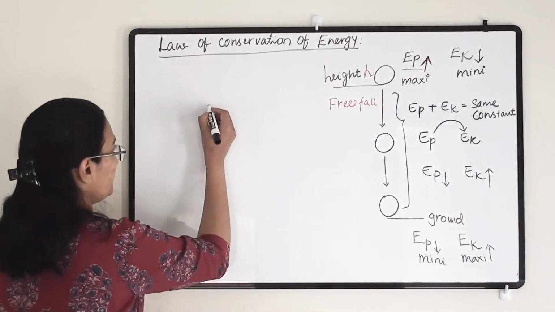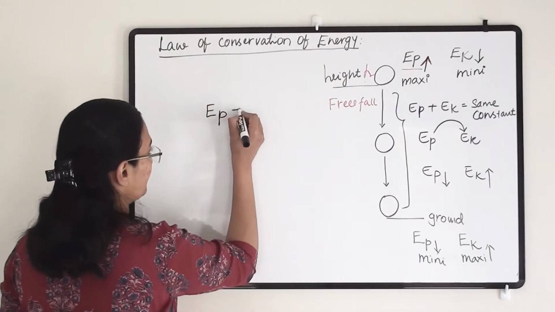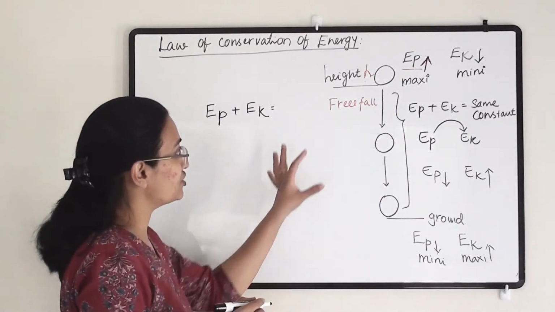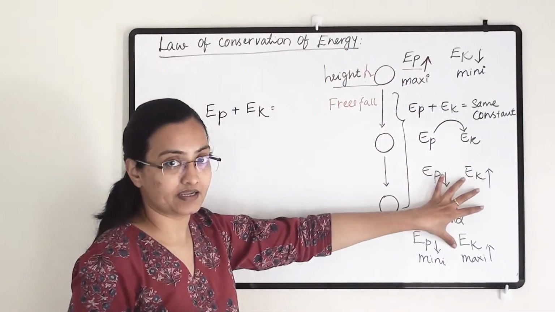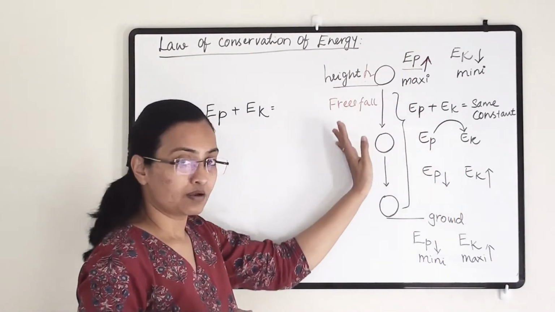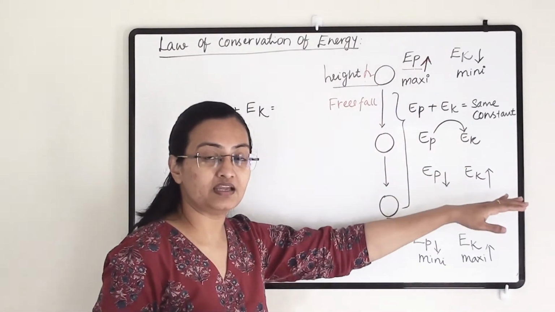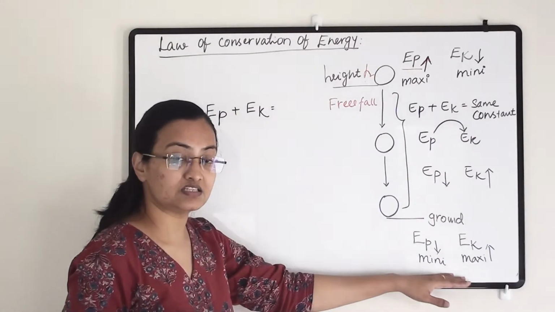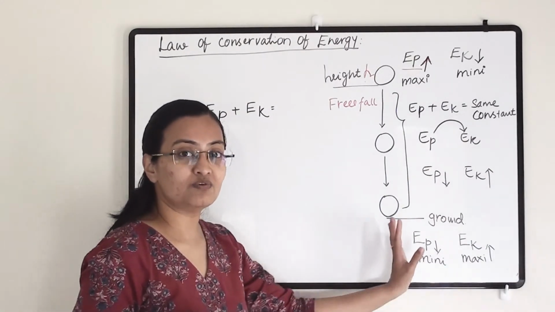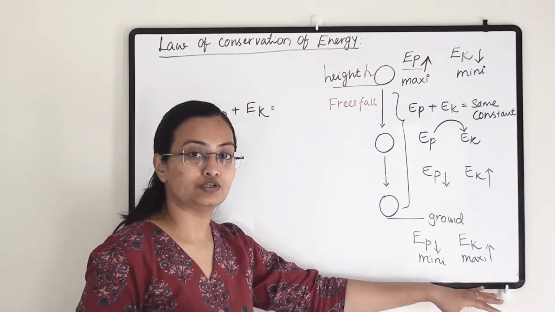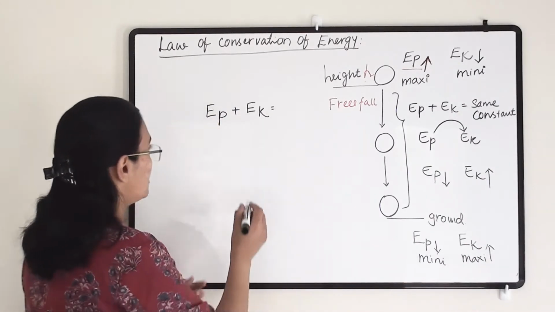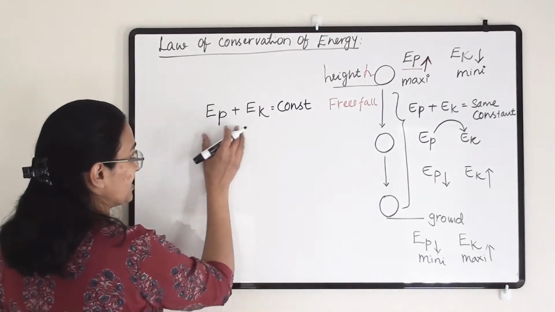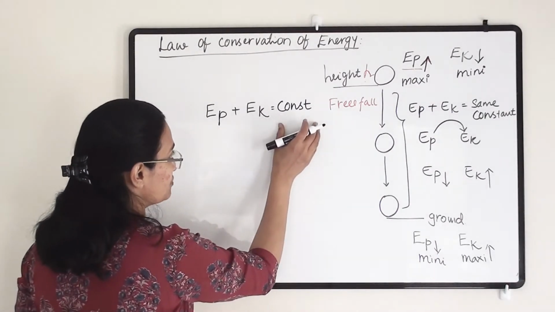So here this is simply a conversion of potential energy to kinetic energy. As it is coming down, potential energy is converting into kinetic energy, and as it is reaching the ground, the maximum potential energy has been converted into kinetic energy. So here we will get a constant, because the addition of potential energy and kinetic energy is constant.